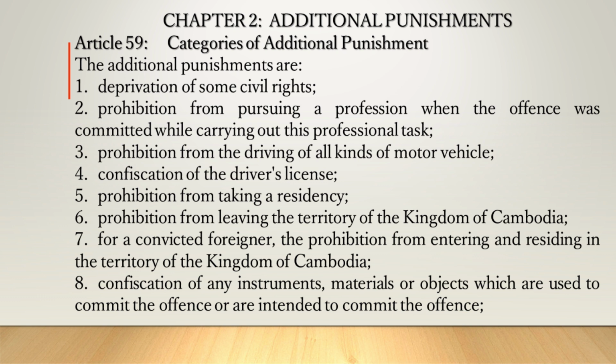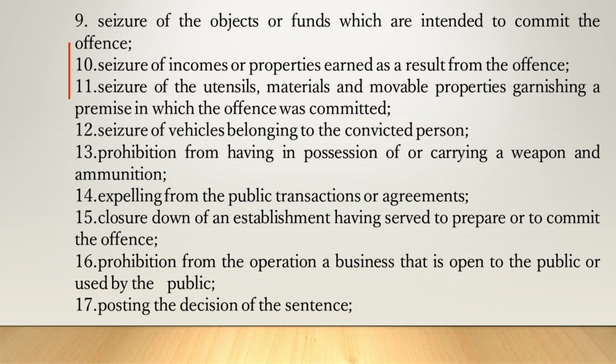Prohibition from leaving the territory of the Kingdom of Cambodia, 7. For a convicted foreigner, the prohibition from entering and residing in the territory of the Kingdom of Cambodia, 8. Confiscation of any instruments, materials or objects which are used to commit the offence or are intended to commit the offence, 9. Seizure of the objects or funds which are intended to commit the offence,